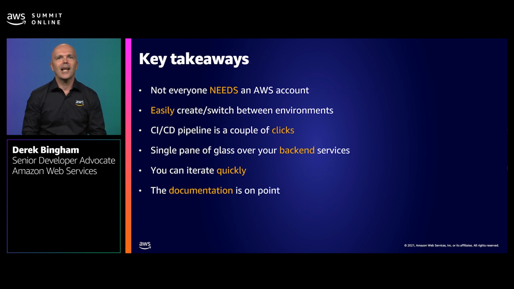So what have we learned in the last 25 minutes? First of all, not everybody needs an AWS account to develop with the Amplify Admin UI. You can easily also create and switch between environments. You can build a CI/CD pipeline in a couple of clicks. And most importantly, you have a single pane of glass over your backend services that allows you to iterate very, very quickly. And then finally, the documentation is on point.